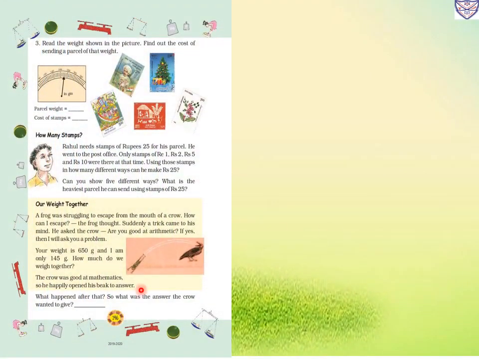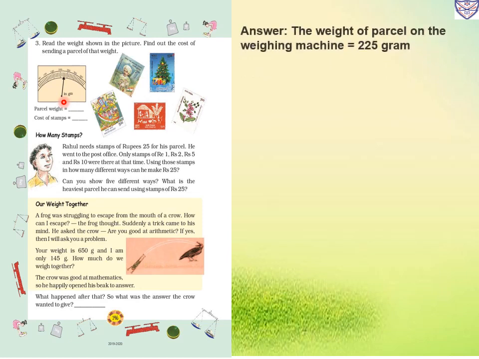Now page number 146, number 3. Read the weight shown in the picture. Find out the cost of sending a parcel of that weight. Now this is the parcel weighing machine. How much weight is it showing? The weight of the parcel on the weighing machine is 225 grams. That is between 220 and 230. It is showing 225 grams. So post charges for 50 grams is rupees 5. We know that parcel charges for 50 grams is rupees 5.